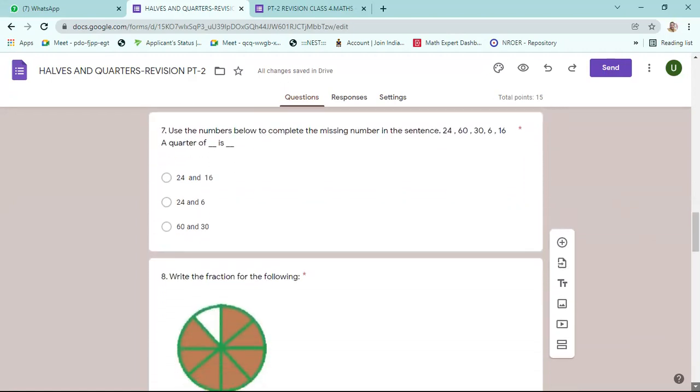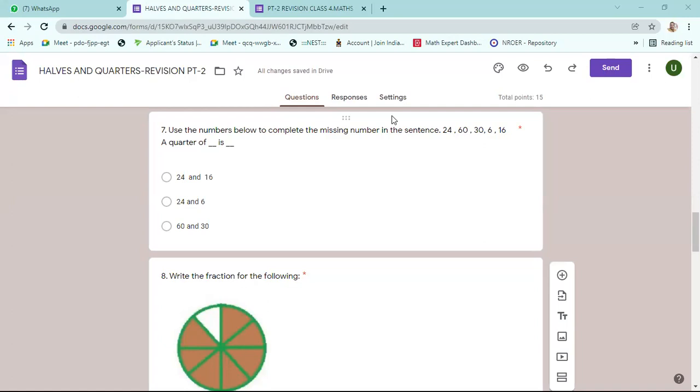Now coming to the seventh one. Stop talking, let me talk. In the seventh question, some numbers are given and you have to guess the next number, but that is not important. The question is: a quarter of dash is dash. Three options are given, each with 2 numbers. The first is a big number and the second is a small number. You have to check whether a quarter of the first number gives the second number.